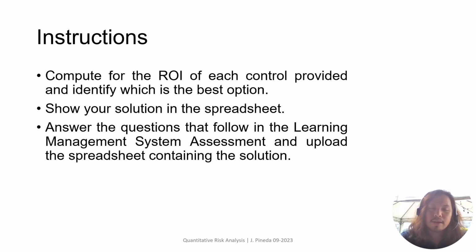Answer the questions that follow in the LMS portal, in the assessment section or assignment section, and upload the spreadsheet containing the solution. If you have any questions, please feel free to let me know.